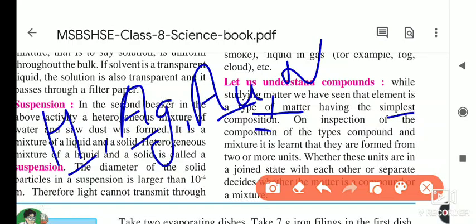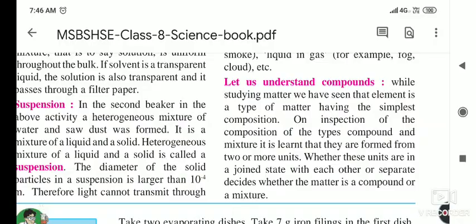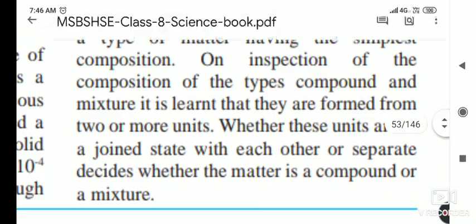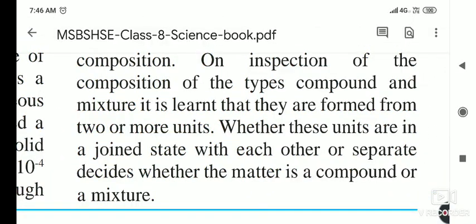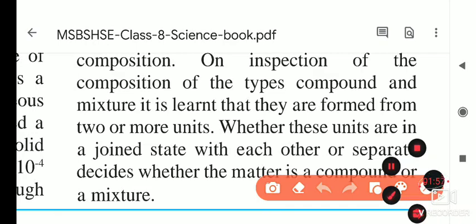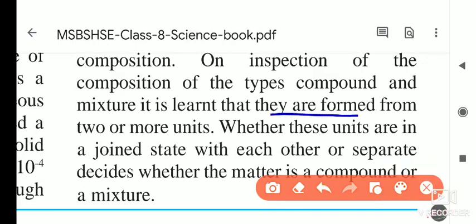On inspection of the composition of the types of compound and mixture, it is learned that they are formed from two or more units. So when studying compounds and mixtures, we learned that they are formed from two or more units. For example, I will take H2O.